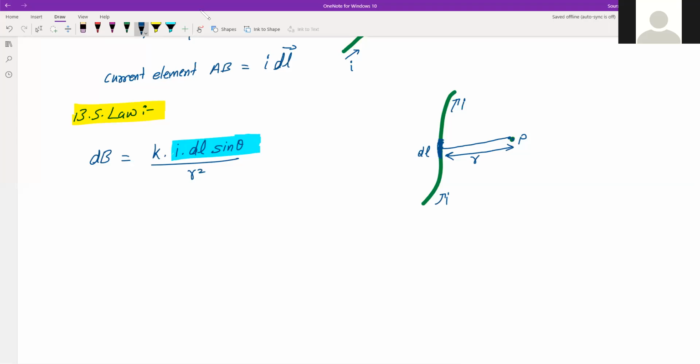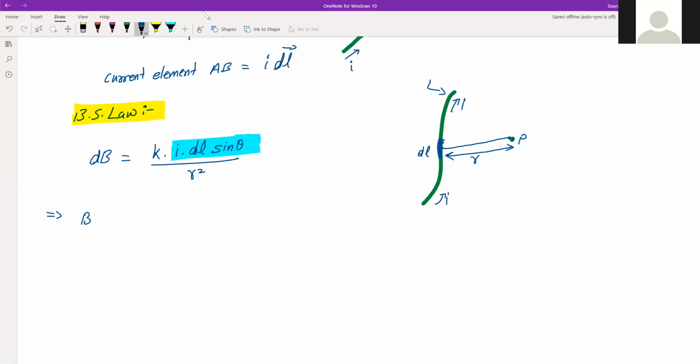Say this is the very small amount of magnetic field, that is dB. So the total magnetic field is due to the entire conductor. The conductor is this green wire which you are seeing here. But right now we applied Biot-Savart's law only on this particular segment, shown in blue.